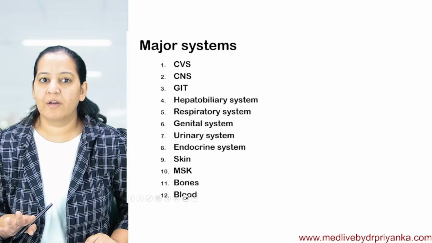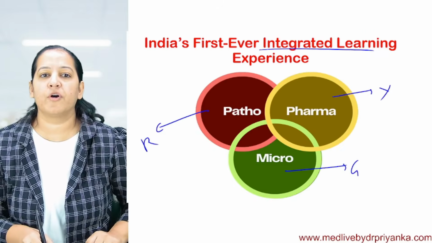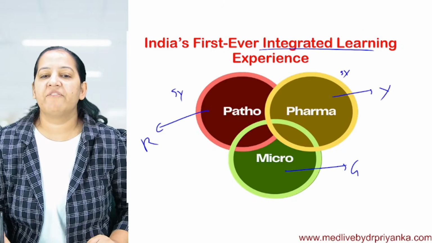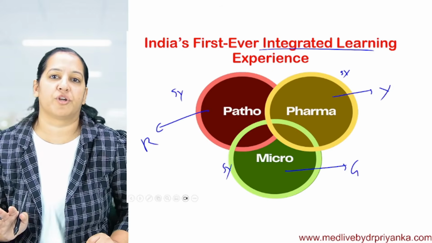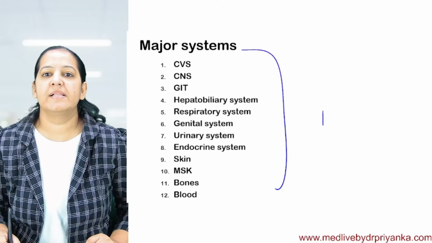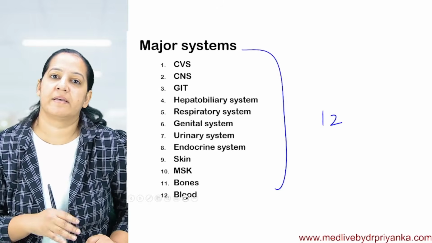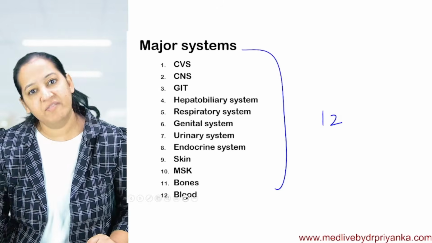Okay, now with this color coding, in the human body I'm talking about systemic patho, systemic pharma and systemic micro. First, we will cover the general portion of the three. Now we will come to the systemic portion of the three. In the human body, there are 12 systems. I will teach you system wise, not subject wise.